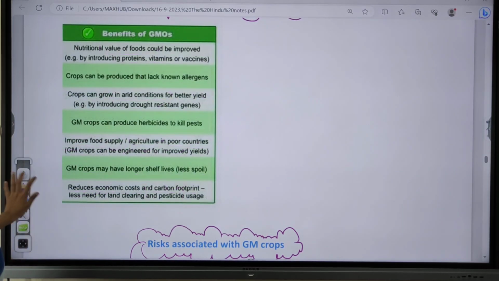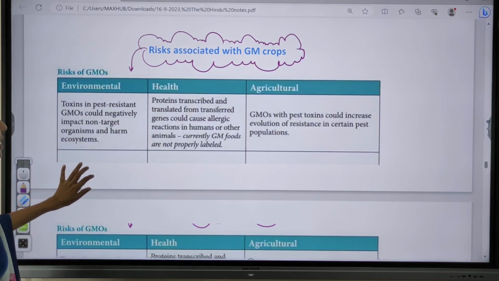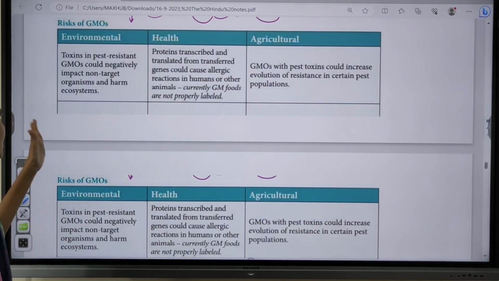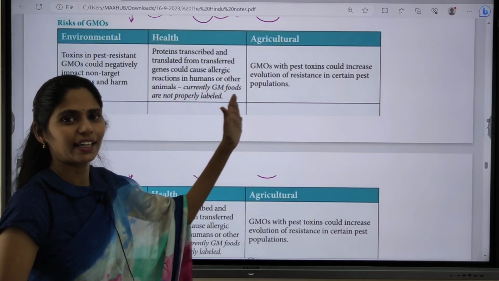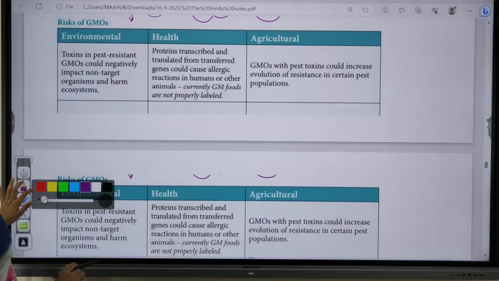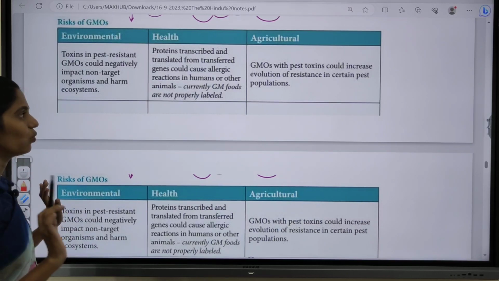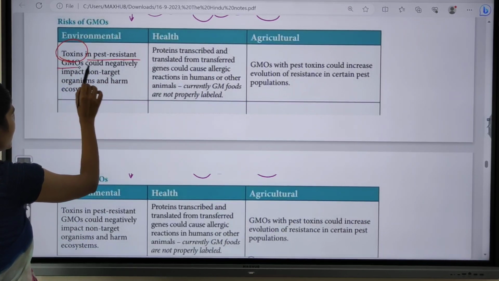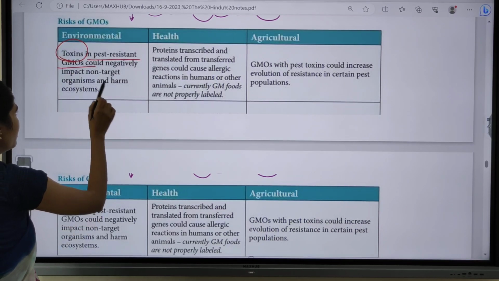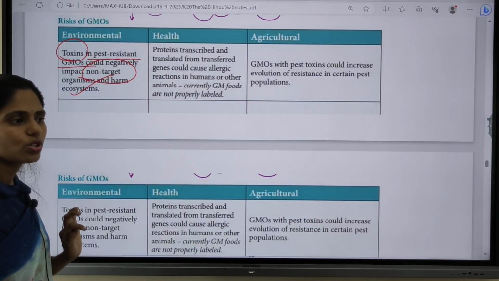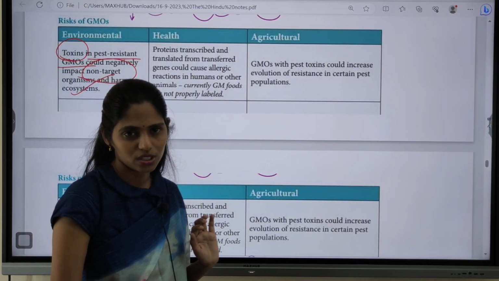Let us see what risks are associated with these GM crops. Here you can divide the risks based on environment, health and agriculture. Let us see them one by one. First, the risks to the environment. Whenever there are toxins in pest resistant genetically modified organisms, they can have a negative impact on the ecosystem. They will be harming our ecosystem.